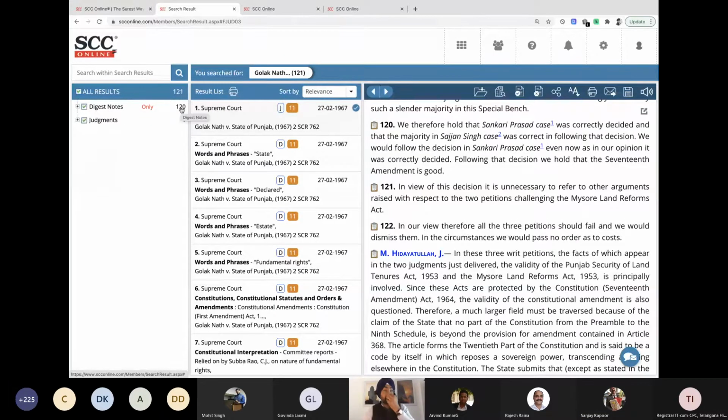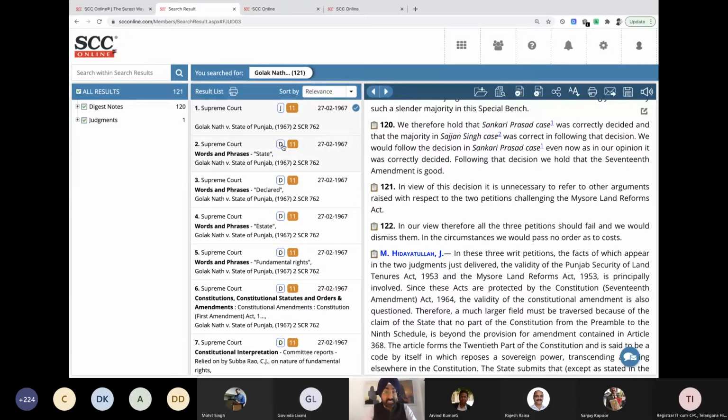What are the digest notes? Digest notes are the law points, the points of law which were discussed. The ratio of the case is given over here. So now if you see, this is 120 digest notes, 1 judgment. If you come to the second column, it says J11. J means it's a full judgment. If I click on this, the full judgment will open up. 11 talks about the quorum, the bench strength over here.